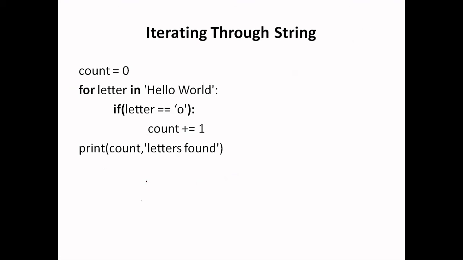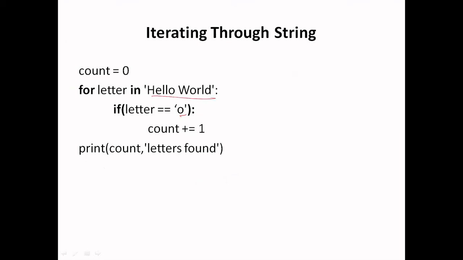We can also iterate over a string because a string is a collection or sequence of characters, basically strings of length one character. So we can iterate over it using a for loop. In this case, this program counts the occurrence of small o in this complete string.